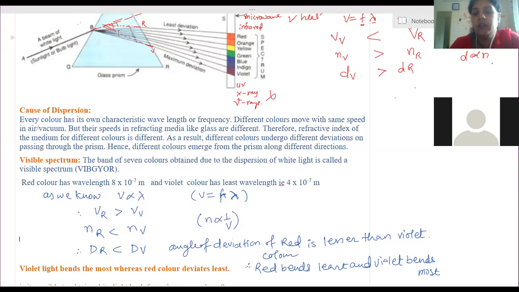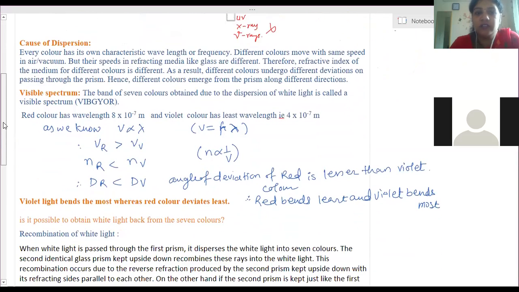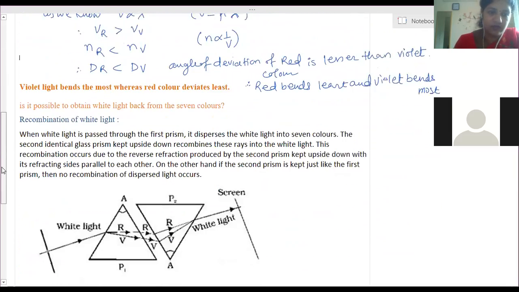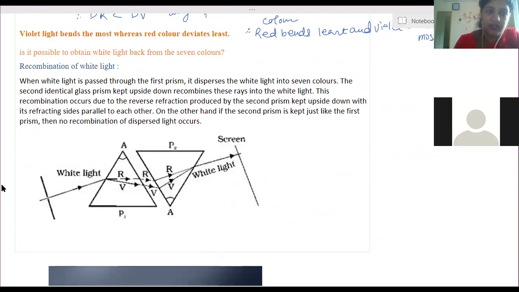This part clear? Then recombination of white light, that is, white light gets recombined. First, when the light ray passes through the prism, white light splits into seven different colors. Then we place an inverted prism after that.